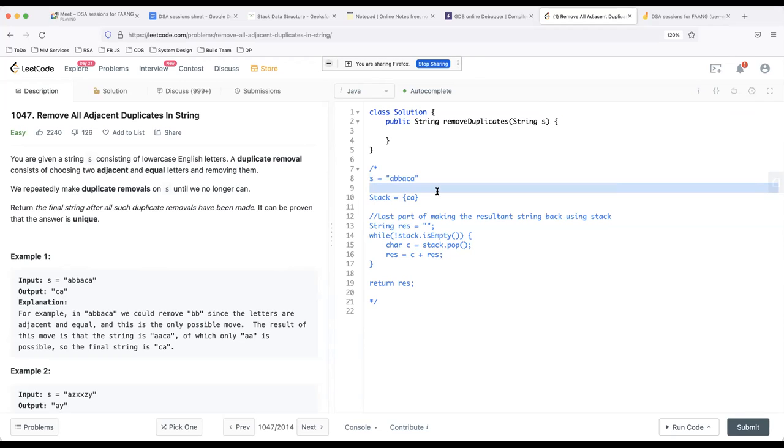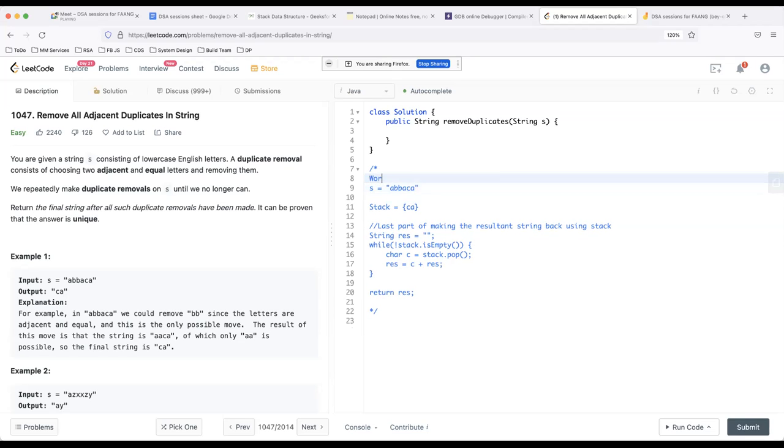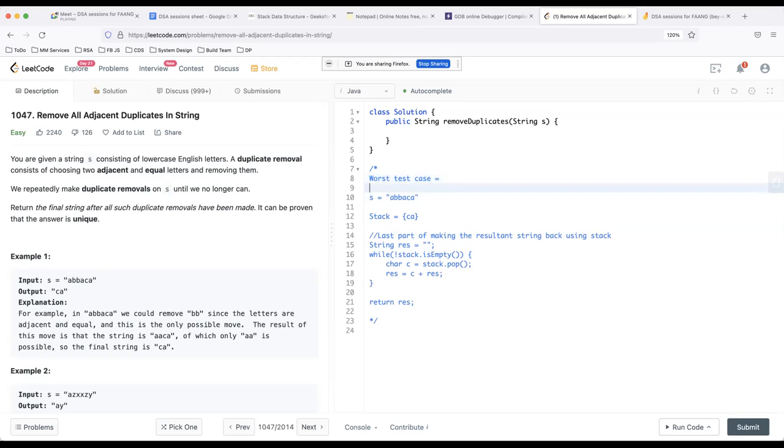Come on, this is easy. At least you guys should be able to tell me that part. What do you think the worst test case would be? I'm asking about a test case. What should be the value of the string where it would be the worst case?